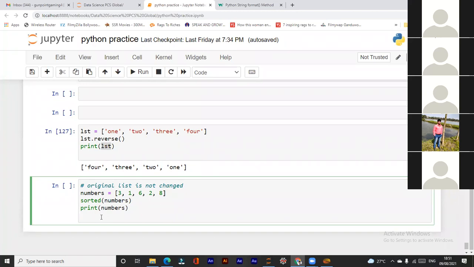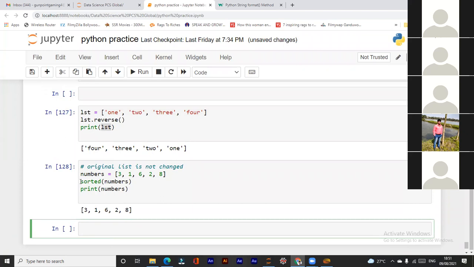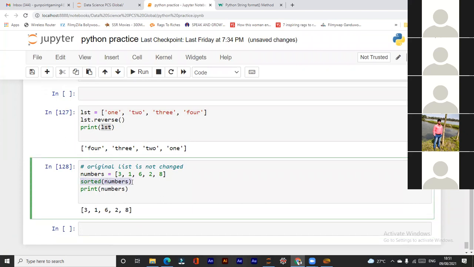Yes, sir. By default, we'll get it in ascending order. I don't think so. Actually, we have used sorted of numbers, right? Sorted of numbers does not change the original list. And what we are printing here is the original list, which is numbers. So the original list will not get changed in this case. So we are getting it as original.